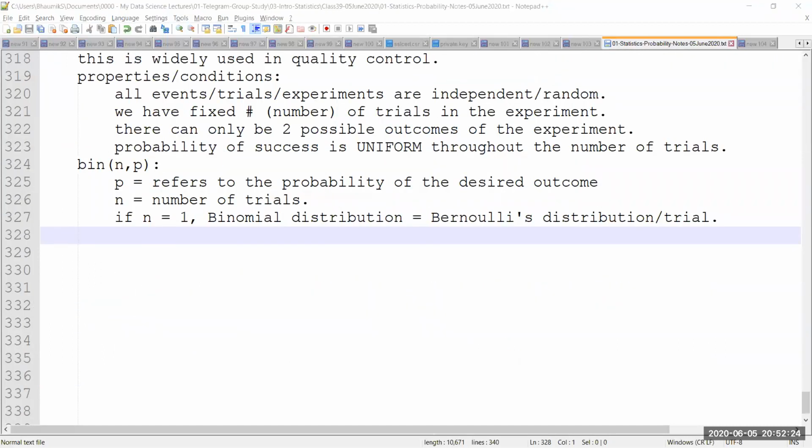Now, keeping this in mind and looking into the properties, if n is equal to 1, we call that a Bernoulli distribution or a single trial. So in case of a single trial, it is just a binomial test of one time. We are doing a test only one time to see how it goes, right? That is not really a very good thing to do, but in some cases we might do it, especially when we are taking decisions based on subjective or experience basis rather than on data. So that's one thing, but usually and almost always n will be greater than 1, right?